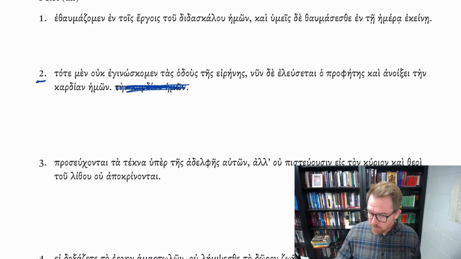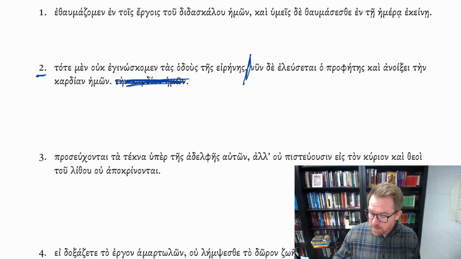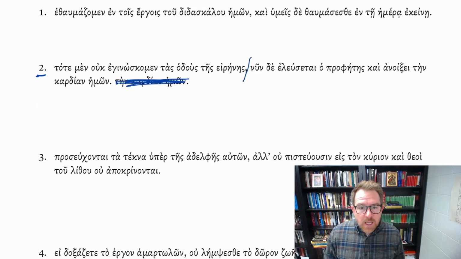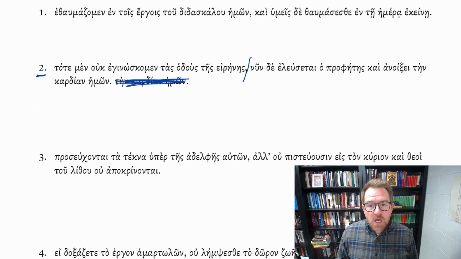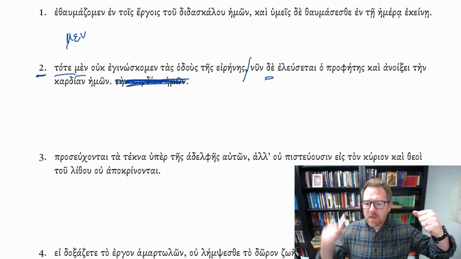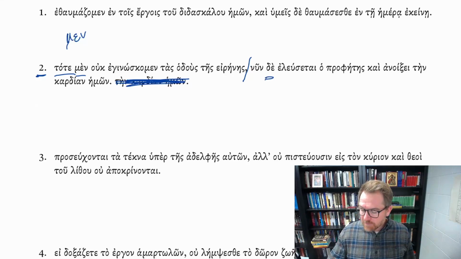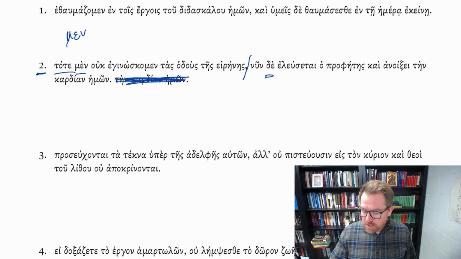So, breaking it up into constituent parts, we see this comma right here so that we can separate the sentence and go, okay, let's do this first part before the comma. Tote men ouk egignoskomen tas hodous tes eirenes. So right away we have a transition word, tote, then. We also have men in these men de clauses, so you can see a de here. And men de can be translated on the one hand, on the other hand, but often men de functions as an untranslated structuring device within a narrative.